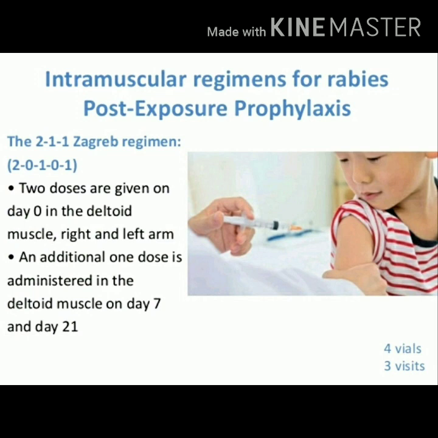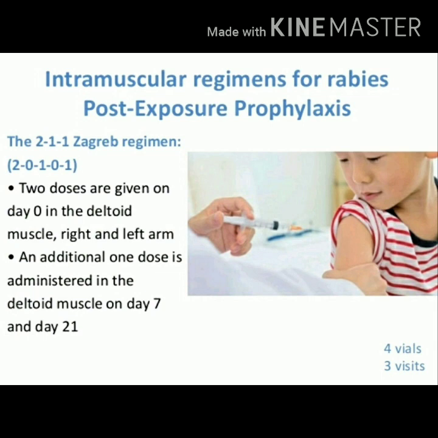So 2 doses of vaccine are given on day 0. Simultaneously we have to give 2 doses on day 0. One dose is given in the right arm and 1 dose in the left arm. So in both deltoids you have to give 2 doses. And an additional 1 dose is given on day 7 and day 21. So this is day 0, 2 doses; day 7, 1 dose; and day 21, the next dose.